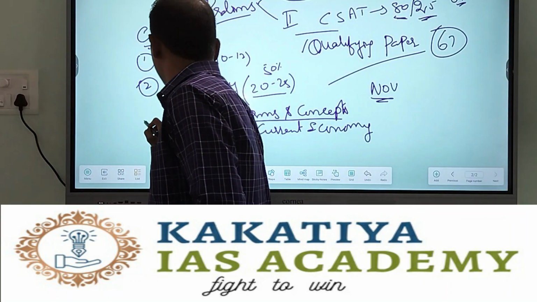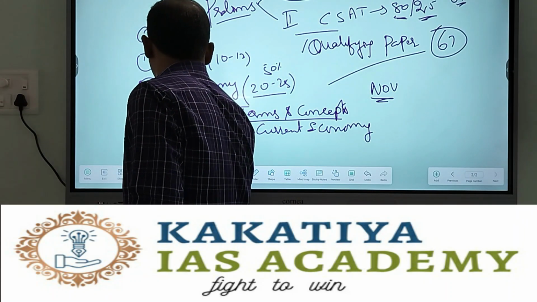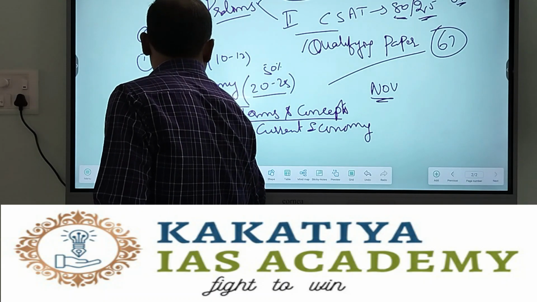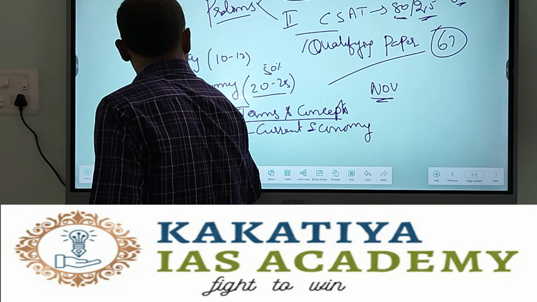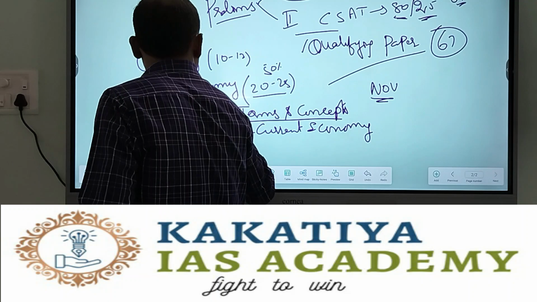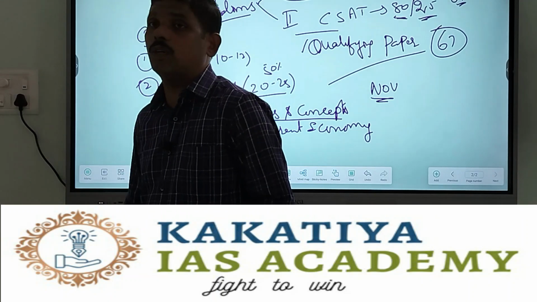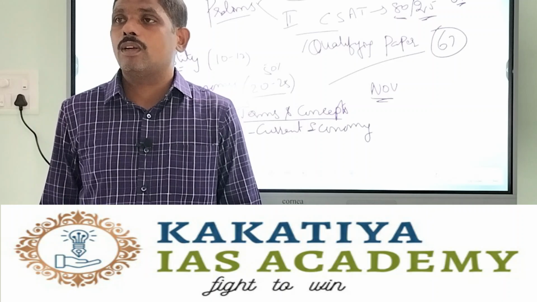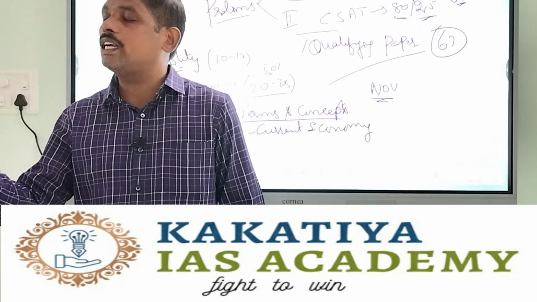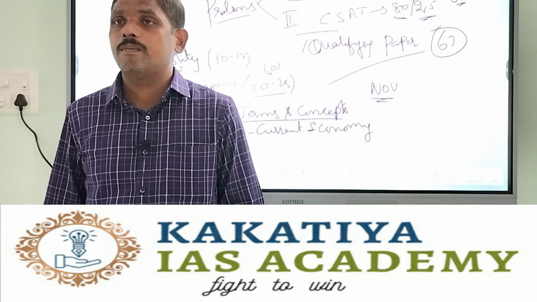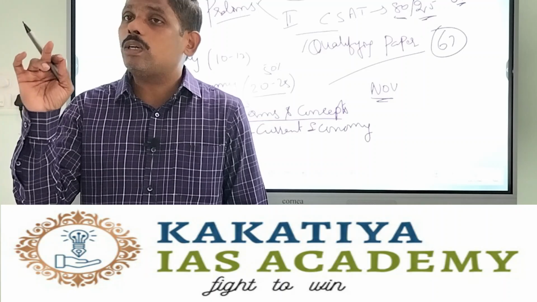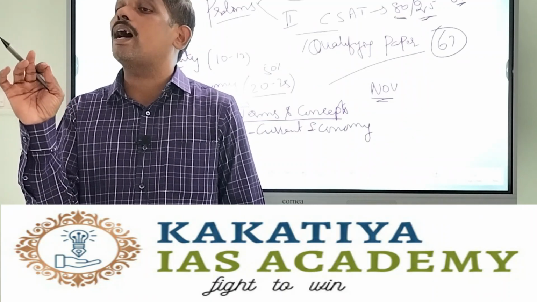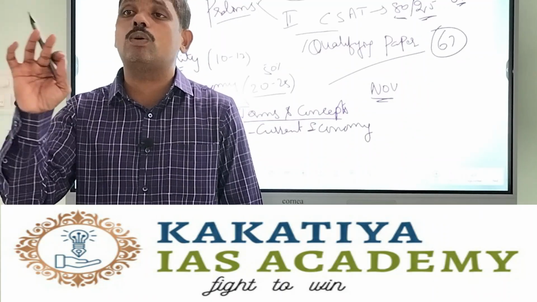Now coming to geography. Another important part of prelims is geography. Again in geography you can expect 20 questions, and out of these 20 questions, you can answer around 10 to 12 questions.